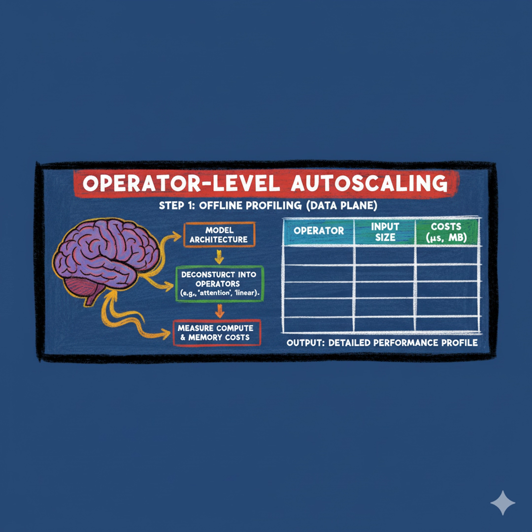Take a normalization operator. It can be super memory intensive because it's handling these huge intermediate data structures, but it's computationally very light. And on the flip side, you have things like reshape or caching operations. They can be compute heavy but need very little memory. And attention is kind of in the middle, needing both. Right. So if you scale the whole model uniformly, you are guaranteed to be either over-provisioning memory for a compute bottleneck or over-provisioning compute for a memory bottleneck. There's no way to win.